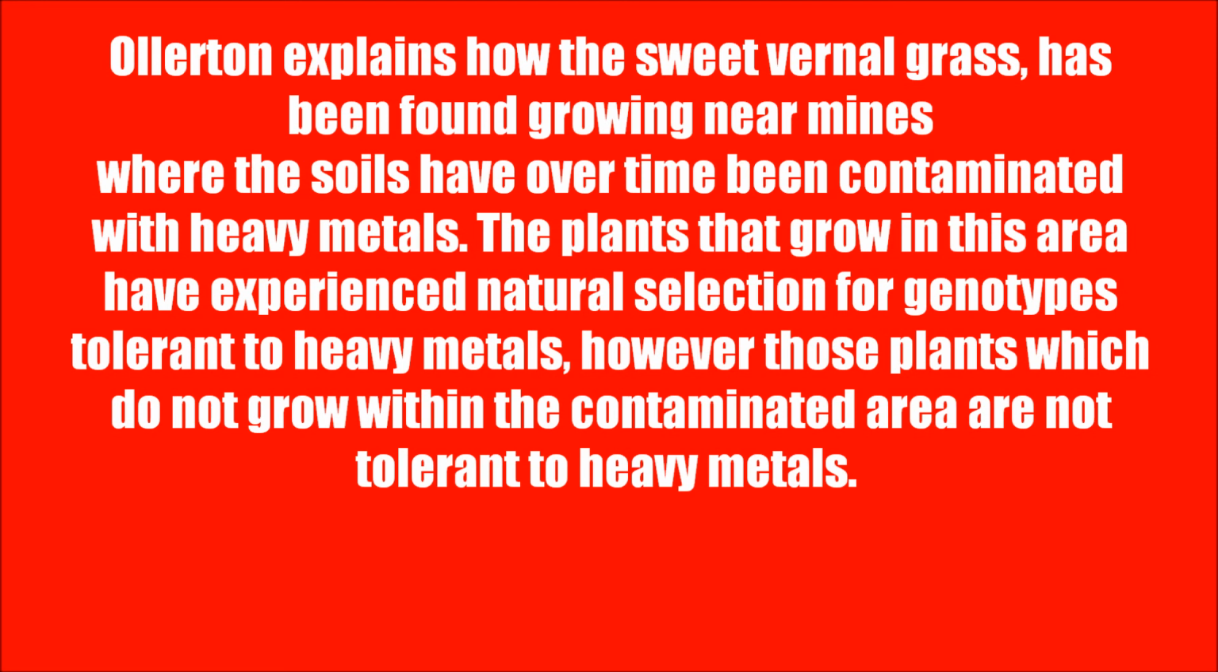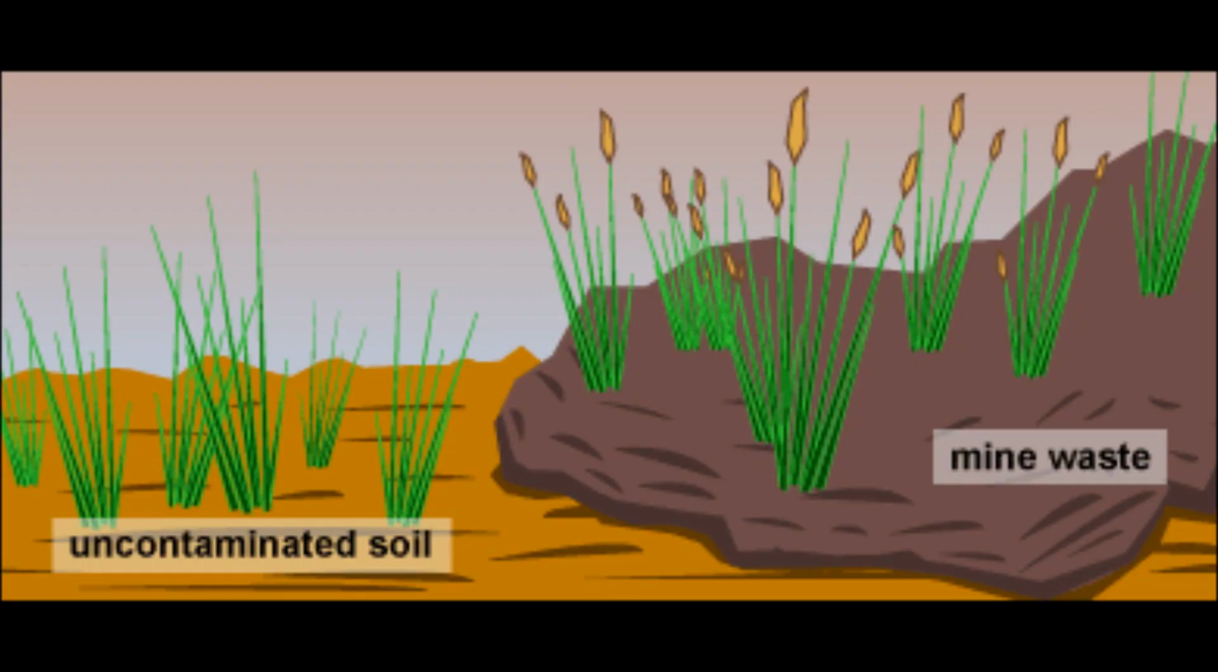Fullerton explains how sweet vernal grass has been found growing near mines, where the soil has over time been contaminated with heavy metals. These plants that grow in this area have experienced natural selection for genotypes tolerant to heavy metals. However, the plants which do not grow in the contaminated area are not tolerant to heavy metals.